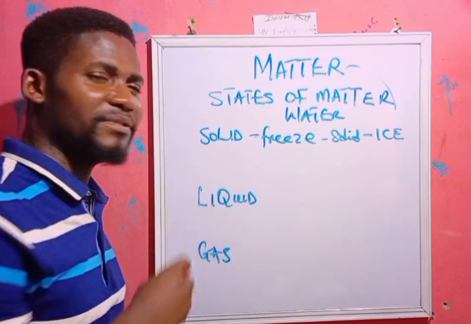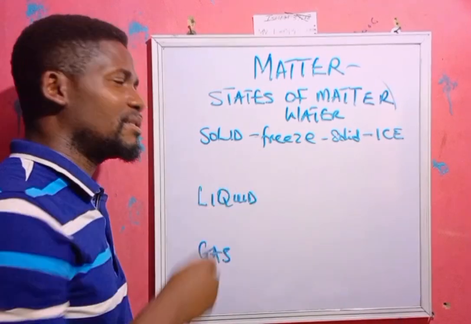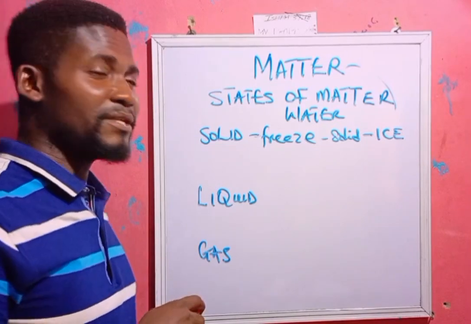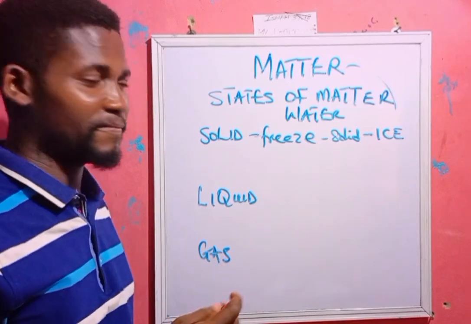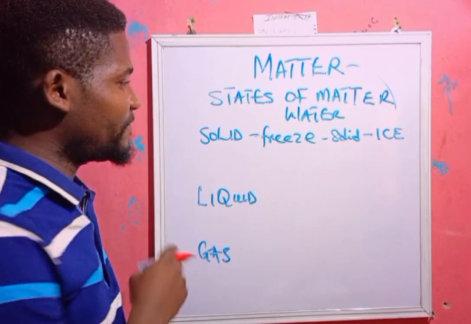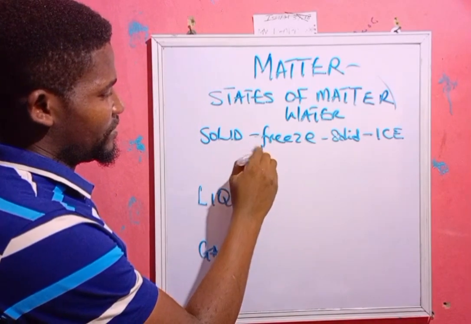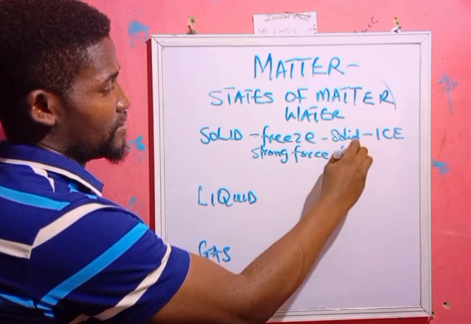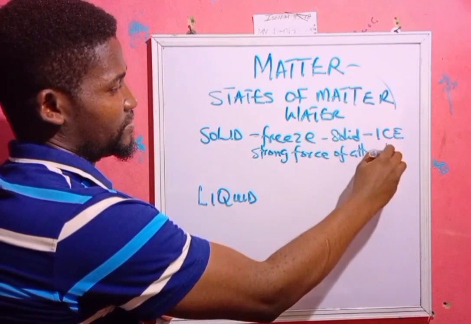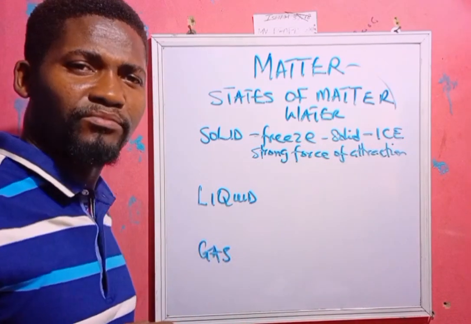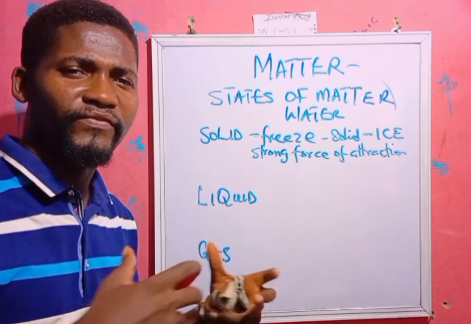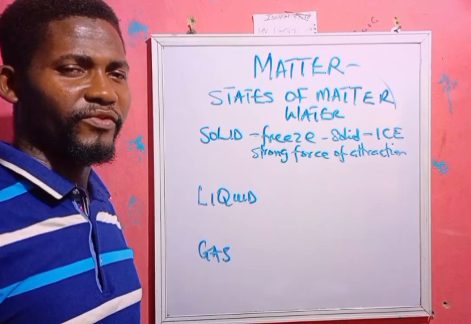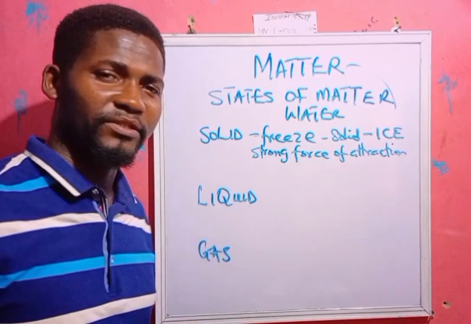But what are the properties of the solid state of matter? Let's take ice as a reference point. Ice now is a solid. A solid has very strong force of attraction. Therefore, it's not easily broken because the particles are held very closely. Unless you use something else or hit it, it will not break. So it has strong force of attraction.